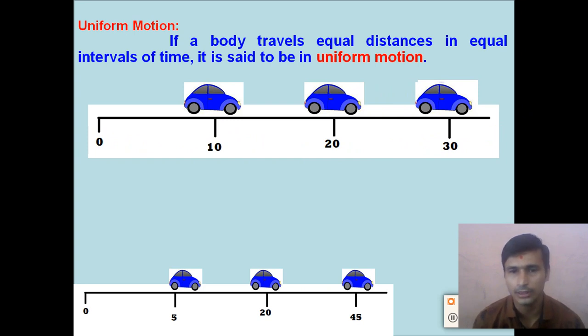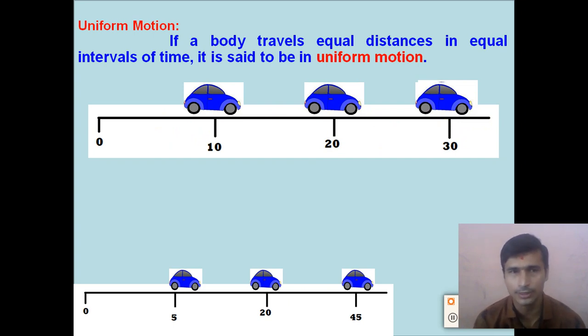In 1 hour the car travels a distance of 10 kilometers. In each of these 3 hours the motion of the car is said to be a uniform motion because in each hour the distance traveled by the car is 10 kilometers. In the first hour the car travels a 10 km distance, in the second hour the car travels a 10 km distance, and in the third hour also the car travels a 10 km distance, right? So this type of motion of the car is said to be a uniform motion.